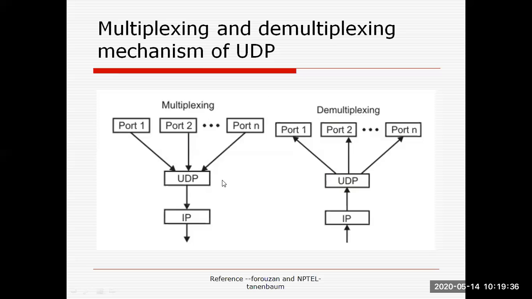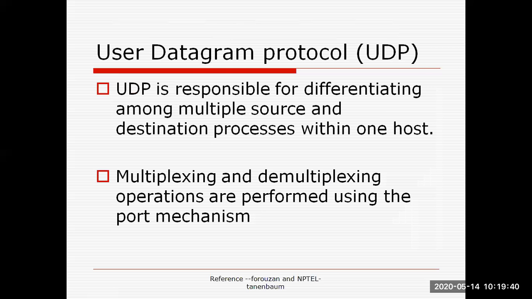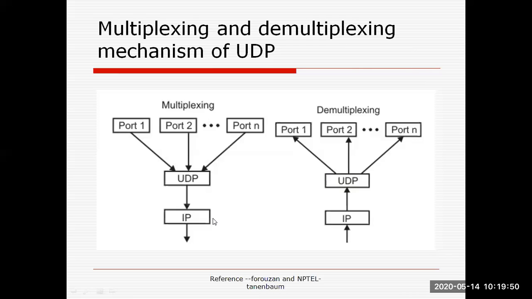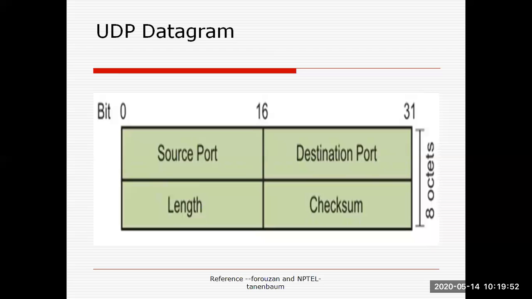So this multiplexing and demultiplexing mechanism is performed with the help of UDP protocol. I have mentioned the same thing here. Multiplexing and demultiplexing operations are performed using port mechanism via UDP protocol. Now UDP datagram is considered as a simplest header format or datagram.